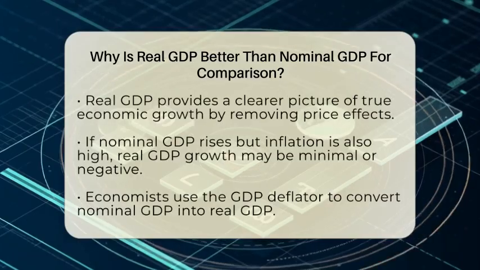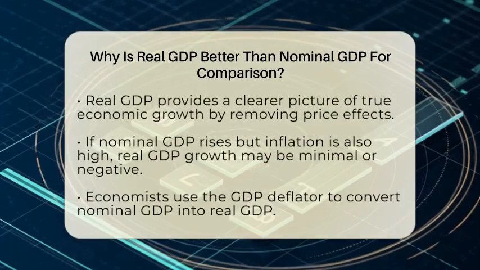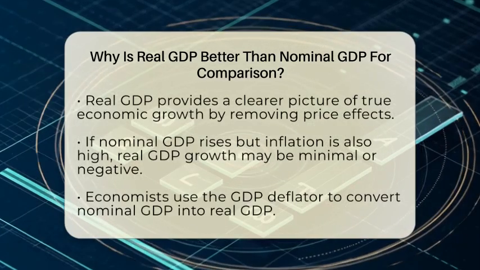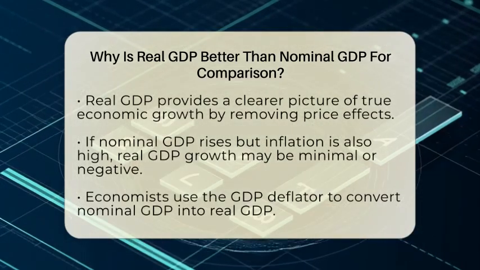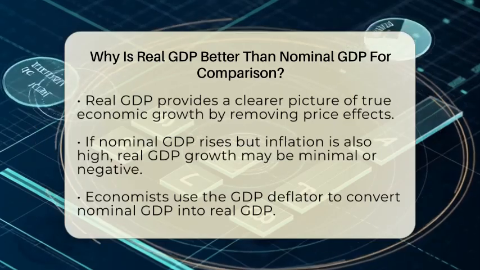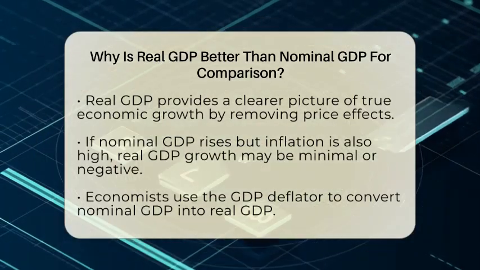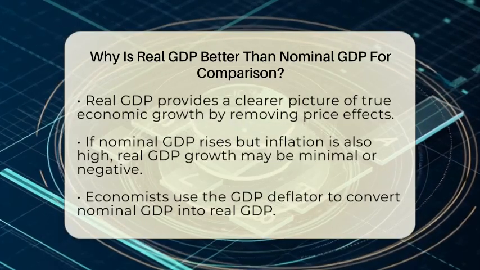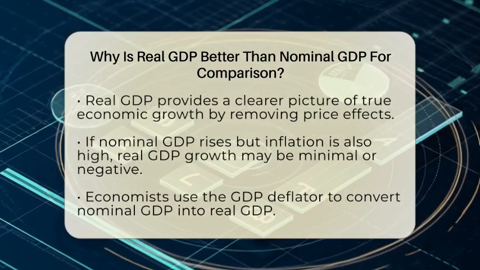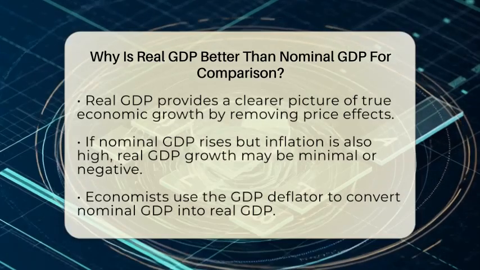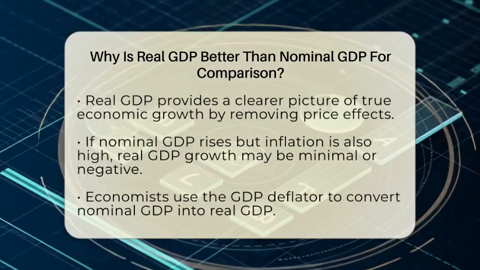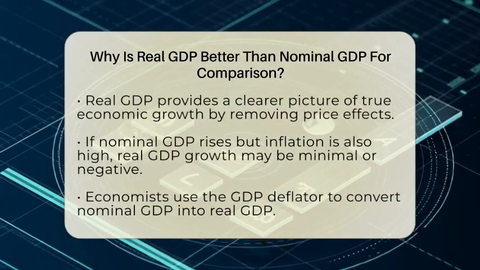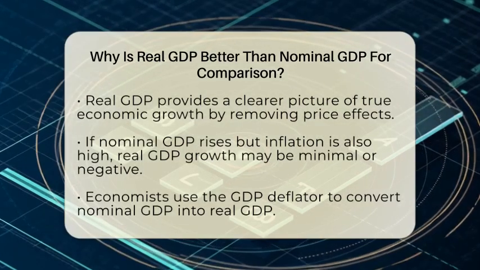On the other hand, real gross domestic product adjusts for these price changes. It uses constant prices from a specific base year to measure the true quantity of goods and services produced. This means it strips out the effects of inflation or deflation, giving a clearer picture of actual economic growth. For example, if nominal gross domestic product increases by 5% but inflation is 3%, the real gross domestic product only grew by about 2%. That shows real growth in output, not just higher prices.